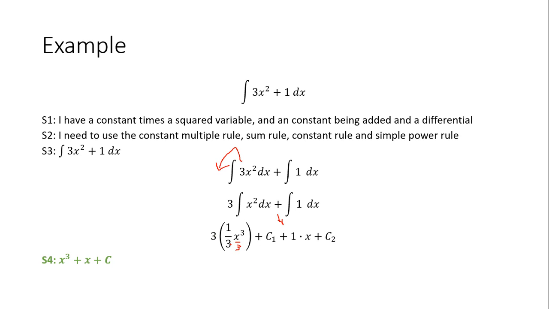I have 3 times a third. The same thing would happen if I wrote it in my general constant rule form. If I wrote this as x squared plus 1, right?